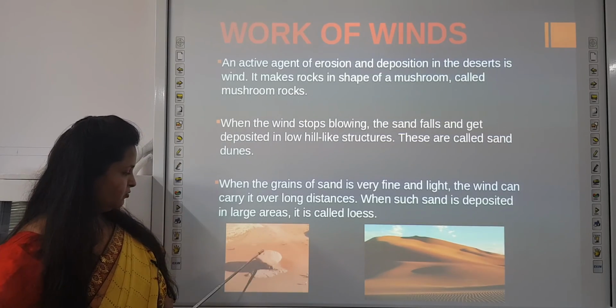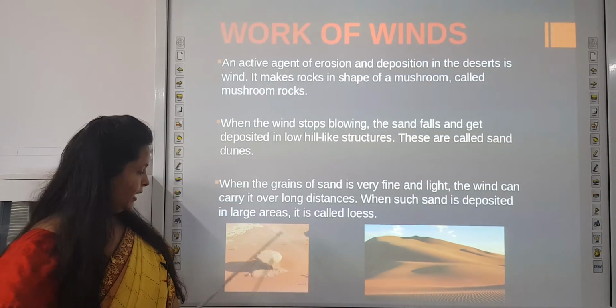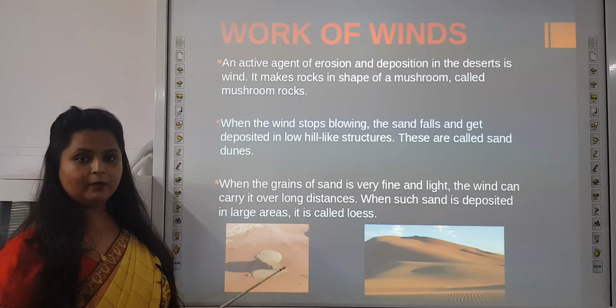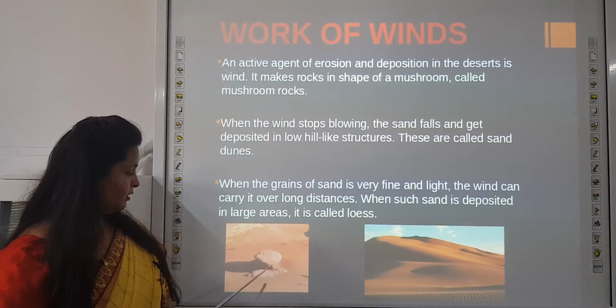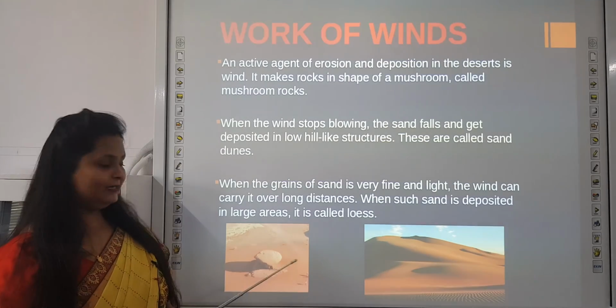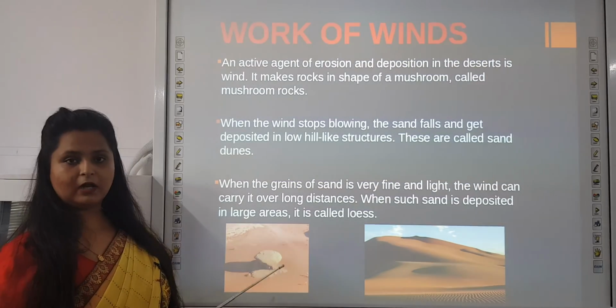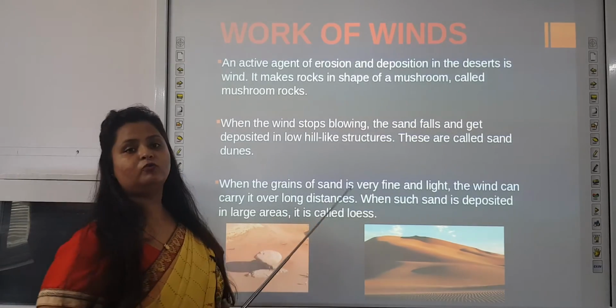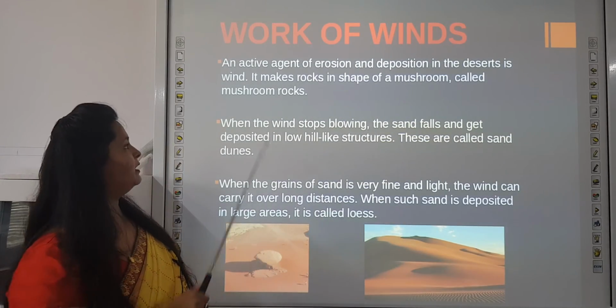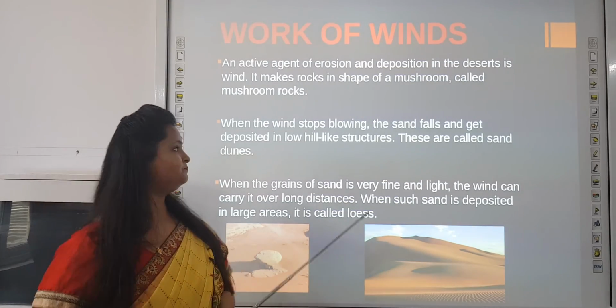This rock is very broad from above and very narrow from below. When the sand carried by wind hits the lower part of that rock, it gets narrower downwards and broader upwards and takes the shape of a mushroom. That's why these rocks are known as mushroom rocks.